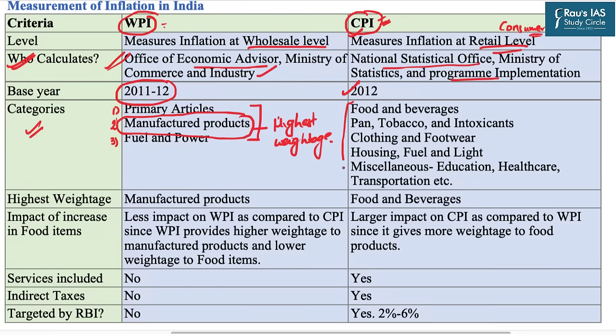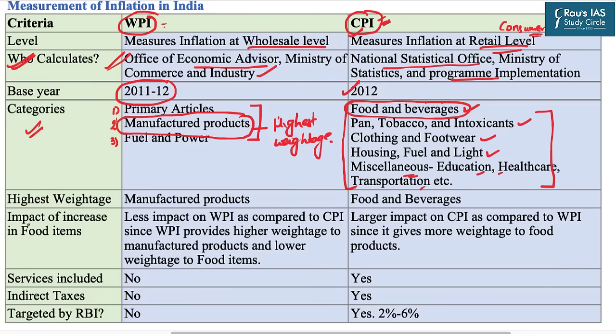In CPI, we have these categories: food and beverages, pan, tobacco and intoxicants, clothing and footwear, housing, fuel and light, and miscellaneous categories, that is education, healthcare and transportation, etc. Out of these, food and beverages have the maximum weightage.